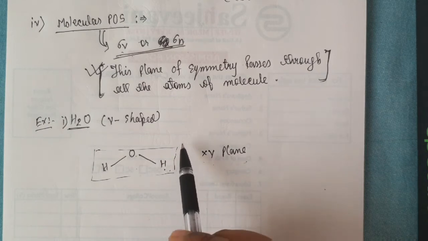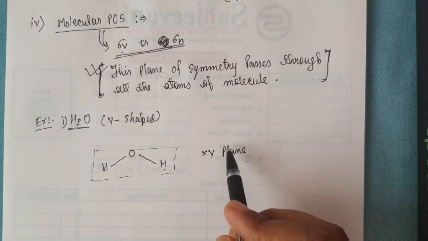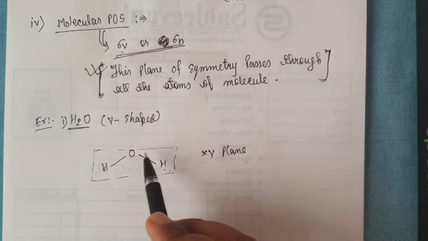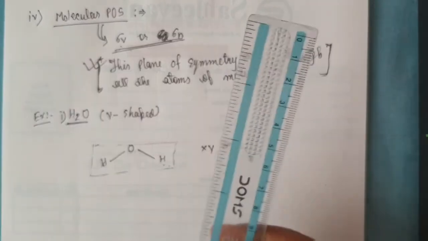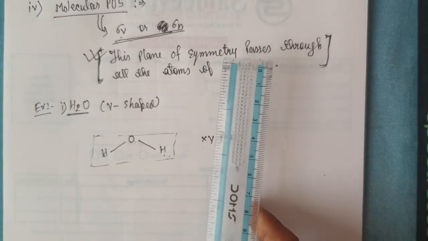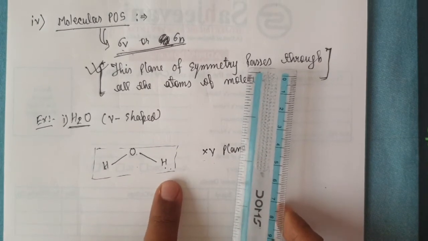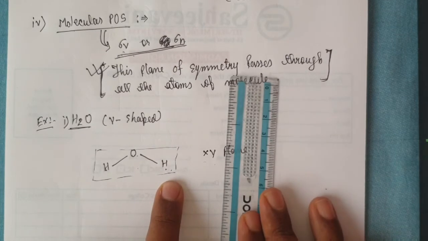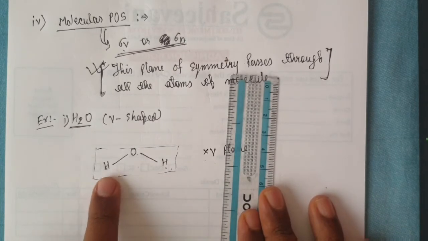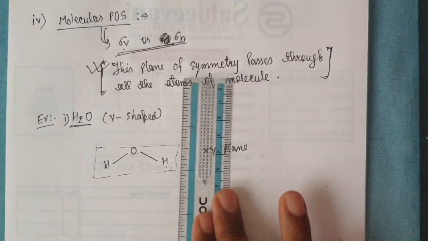Okay guys, now let's check where the molecular plane of symmetry is. To find it, just think this is a knife, and the water molecule is lying on my paper. To find the molecular plane of symmetry, a plane which is bisecting the whole molecule, I can pass this knife like this.